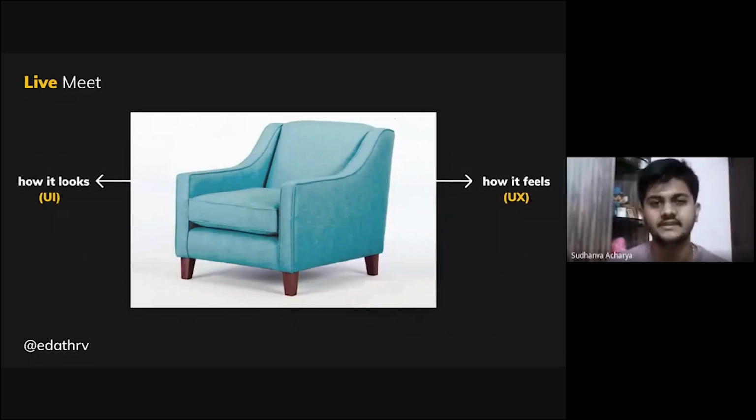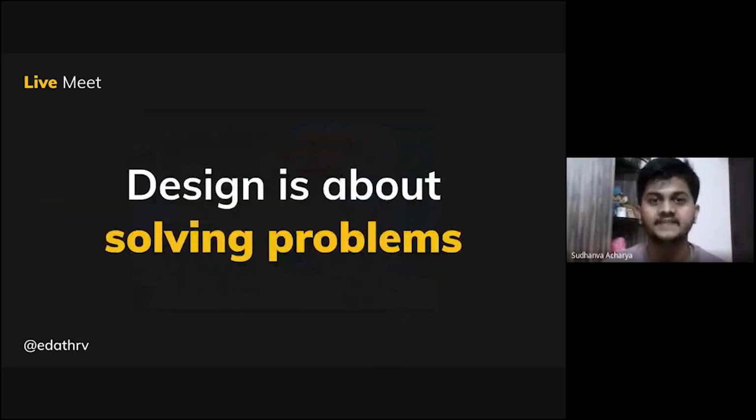Now, the question is: is design always about making things visually good? The answer is yes and no. Yes, because making it visually appealing is one of the most important factors, but it is not the only factor. Design is about solving problems. Design is a huge thing. It's not only about making things look good, it is about solving users' problems. UI and UX design is always about solving users' problems. Okay, now what sort of a problem does a UI or a UX designer solve?